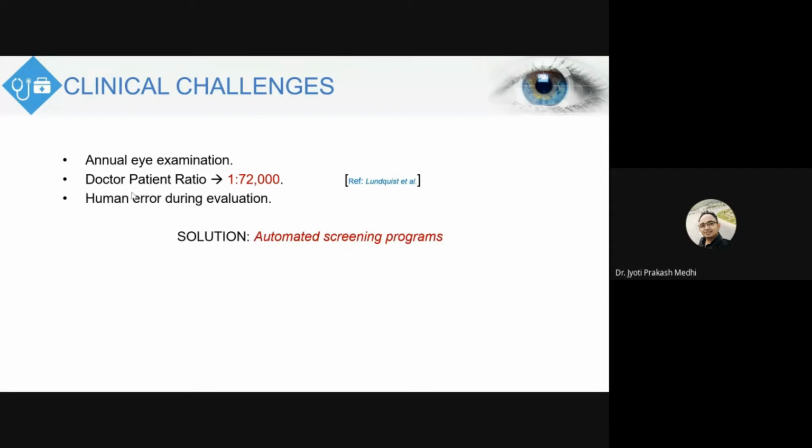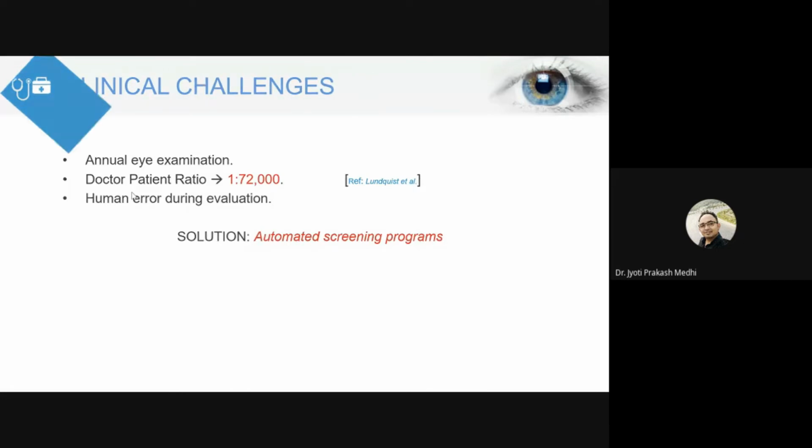So that is why we move for automated screening programs. Most of us who have already used these OCT images might have seen that one report comes out with the OCT analysis. That report shows the thickness of the retinal layers, and whether there is any effect or any issue with the retinal layer. Those are mentioned in the machine. That is used by the doctors as a primary report, and then they go for the remaining screening. So like this, the automated screening program helps us to go for